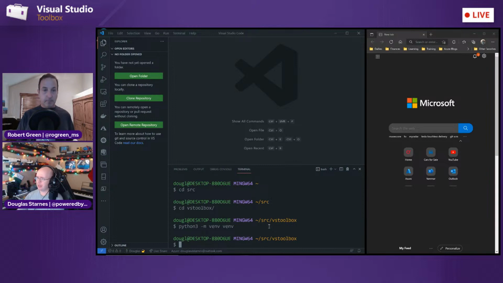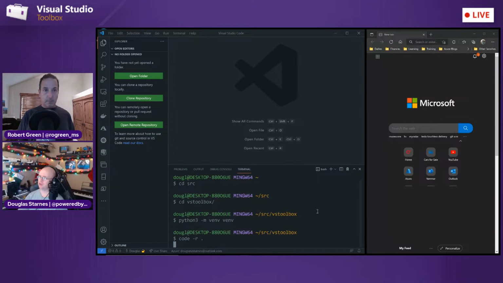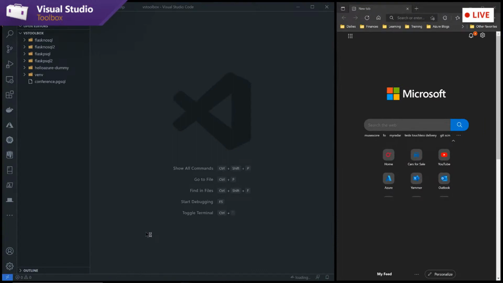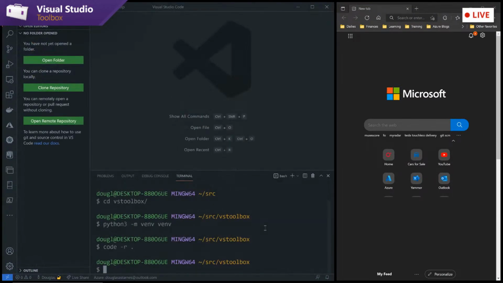Okay, so what I want to do now is open up an instance of Visual Studio Code inside of this directory. So I'm going to say code -r for reuse window, and then a dot to say open in this directory. Okay, and I did the wrong one. Nice job, Douglas. Okay, the joys of live coding, no matter how much you rehearse this.